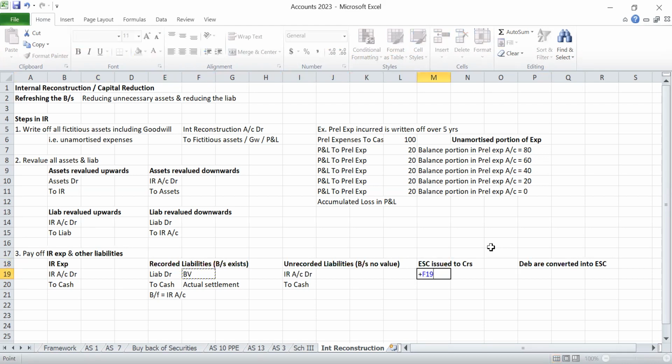So the liability will be debited, and instead of to cash, we will write to equity share capital, because instead of paying cash to creditors, we are issuing equity shares. If you are issuing at a premium, securities premium will also come. So the liability account is debited by book value, equity share capital is credited at face value, and securities premium is the balancing figure, that is, issue price minus face value.